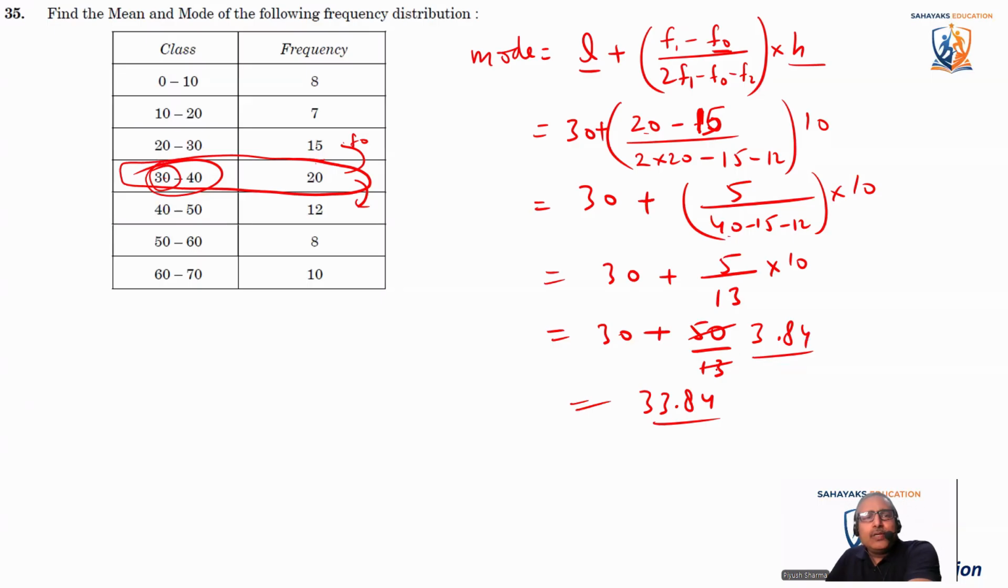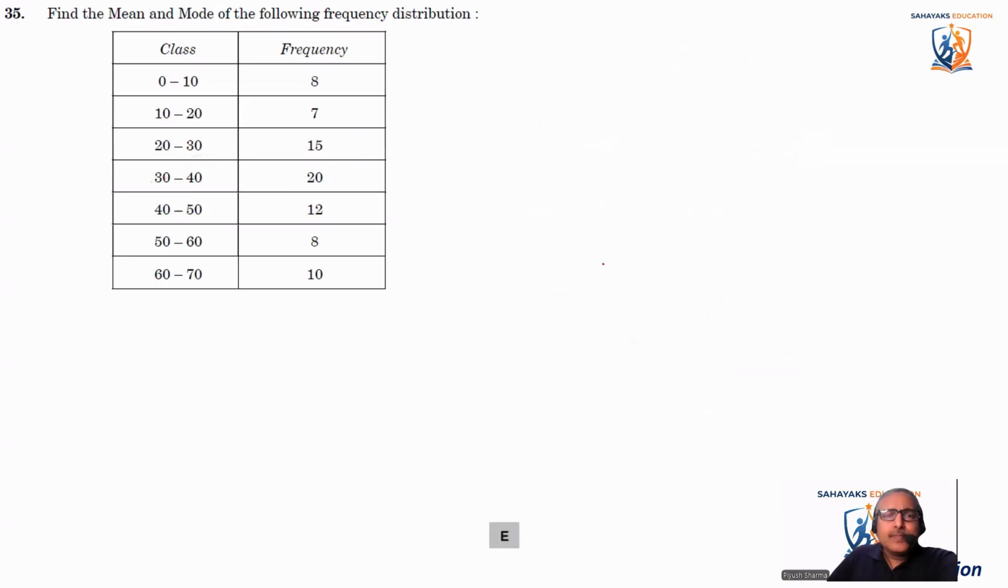Now let's compute the mean here. There are multiple methods to compute mean. So which method are we going to use here? Let's see.